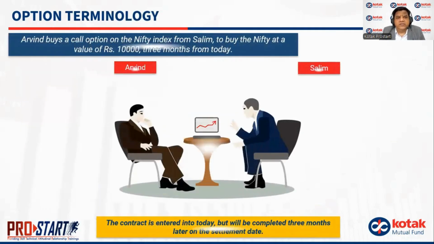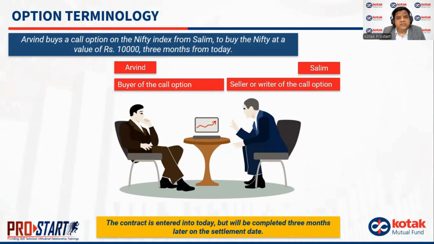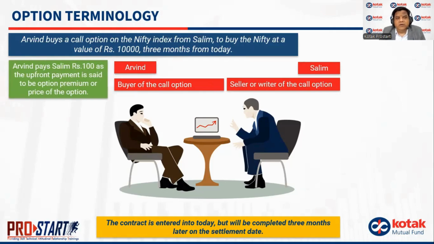Some option terminology, let's understand. Arvind buys a call option of Nifty index from Salim to buy Nifty at a value of 10,000 rupees 3 months down the line. So the contract is entered into today, but it will be completed 3 months down the line. Here, Arvind is the buyer of the option. Salim is the seller or the writer of the option. Arvind pays Salim 100 rupees as upfront premium, and that is known as the option premium or the price of the option.